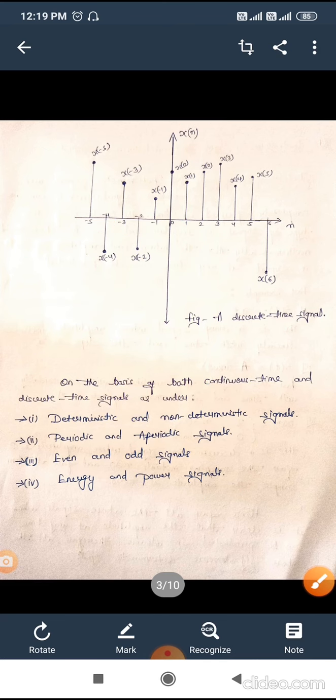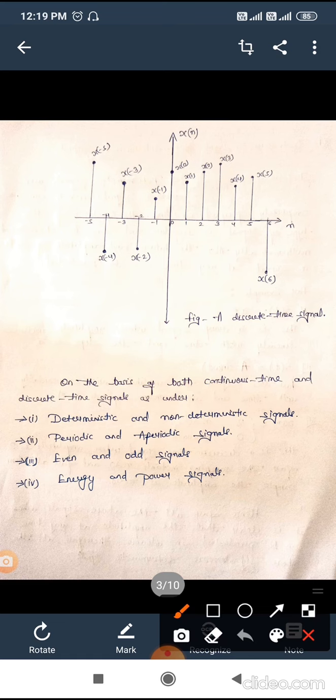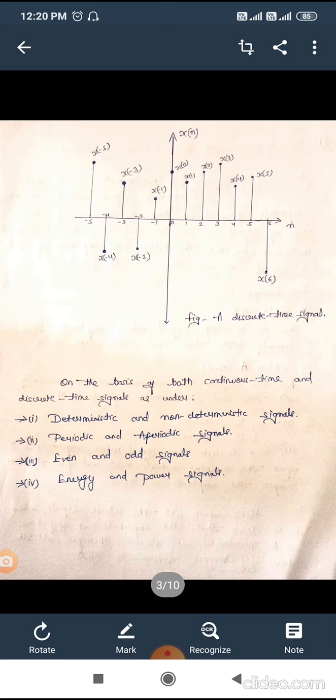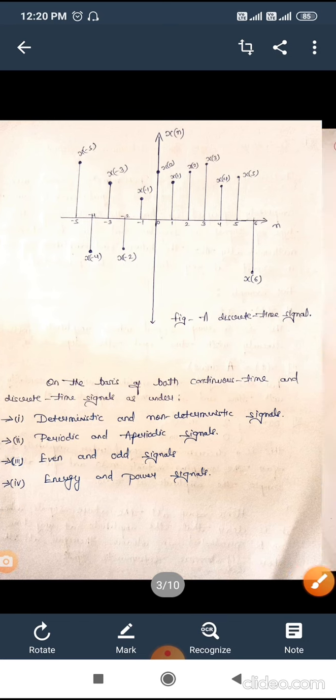Now, on the basis of continuous time signal and discrete time signal, we have four types of signals: first, deterministic and non-deterministic signal; second, periodic and aperiodic signal; third, even and odd signal; fourth, energy and power signal. Now we will discuss these individually.